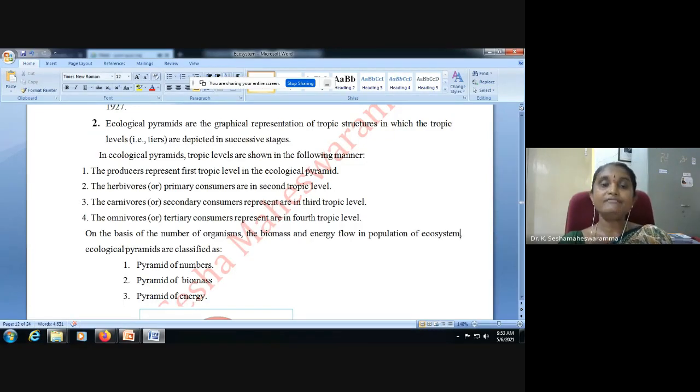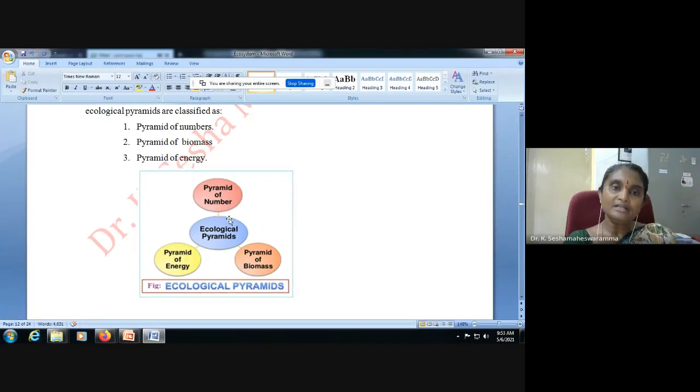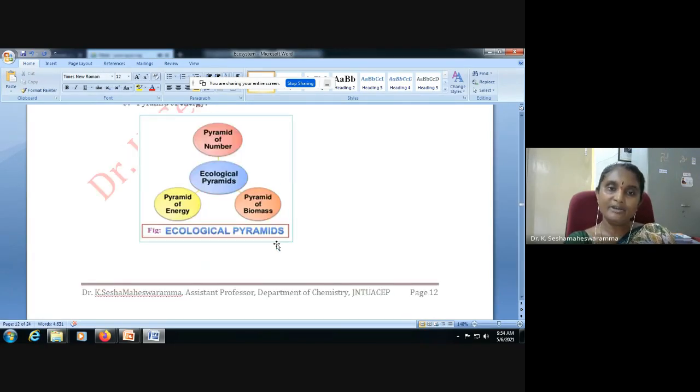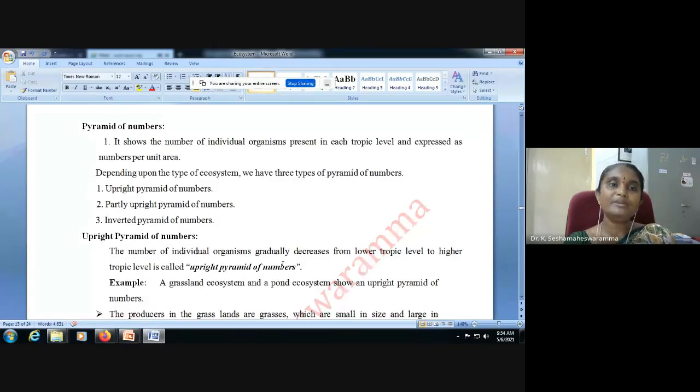So on the basis of the number of organisms present in that particular ecosystem, the biomass of that ecosystem and the energy flow of that ecosystem, ecological pyramids are broadly classified into pyramid of number, pyramid of biomass and pyramid of energy. First we will discuss pyramid of number.